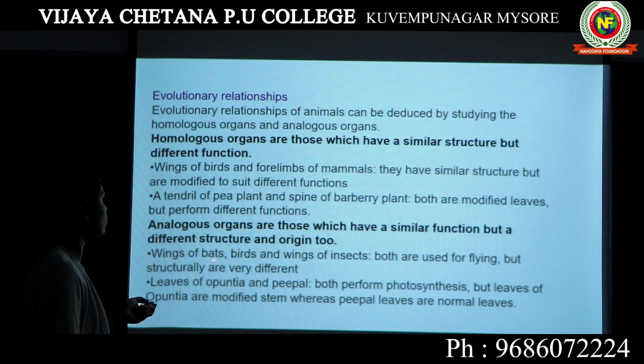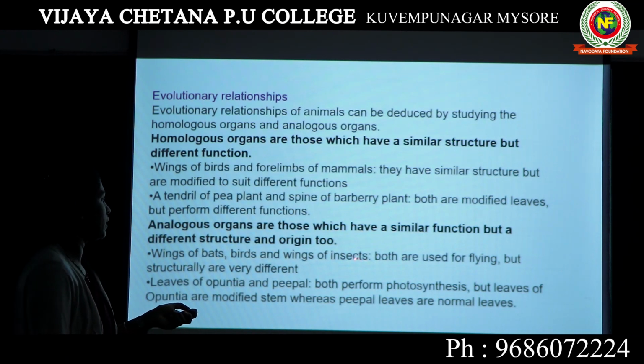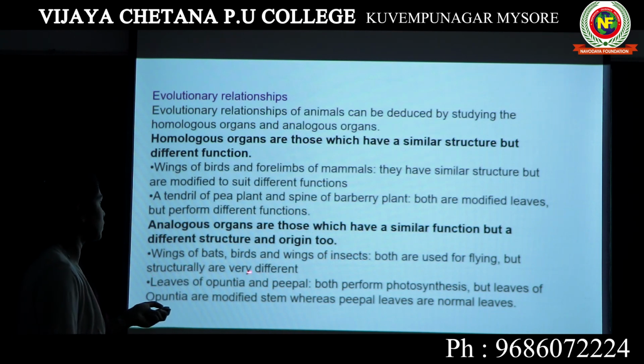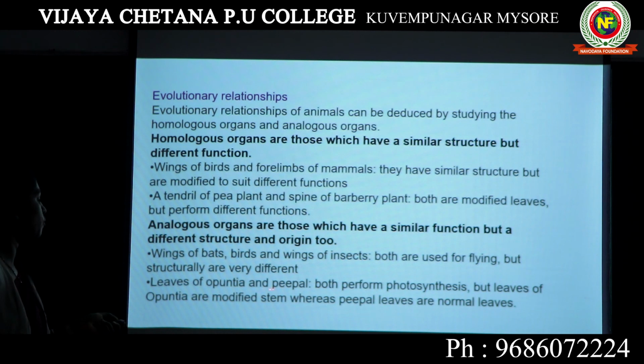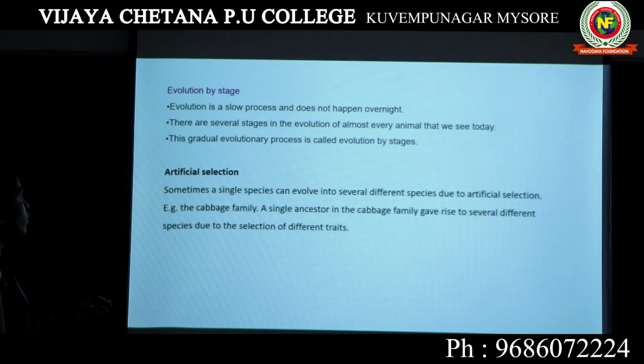The examples: wings of bats, birds, and wings of insects. We say wing, the function is the same. Wings of bats and wings of insects, the function is the same, that is flying, but their anatomy or structure is completely different. Leaves of Opuntia and peepal tree, what is the function? Photosynthesis. But leaves of Opuntia are modified stem, whereas peepal has the normal leaf. So this is the difference between homologous organs and analogous organs.